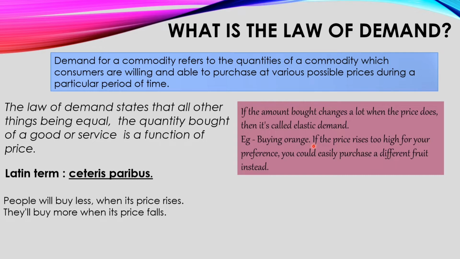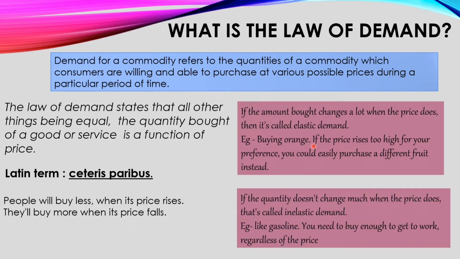सो इसका मतलब क्या है कि मैं अपने डिमांड को स्ट्रेच कर सकती हूँ. I can stretch my demand. I am not limited to only one thing. I can stretch it. I can buy something else. But when it cannot be done, when I can't stretch it, I need to buy that particular thing. At that time, we call it inelastic demand. If the quantity doesn't change much when the price does, that's called inelastic demand.